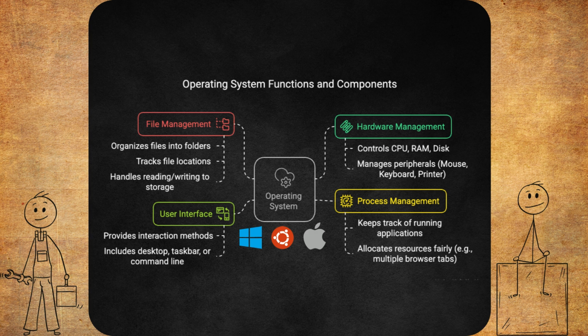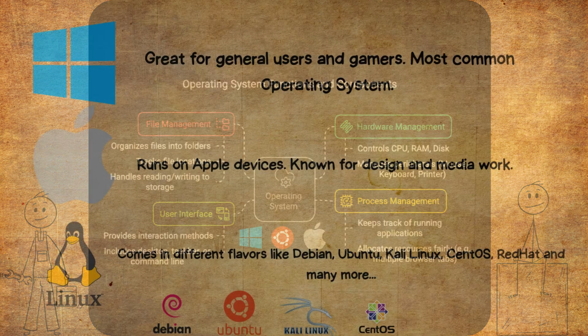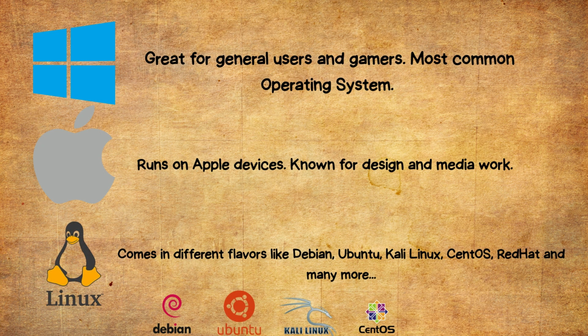There are different types of operating systems, but they all serve the same purpose. Windows is great for general users and gamers, and is the most common worldwide. macOS runs on Apple devices, known for design and media work. Linux is open source and super flexible, popular with developers and in servers. They each look different, but under the hood, they all manage hardware, run software, and help users get stuff done.